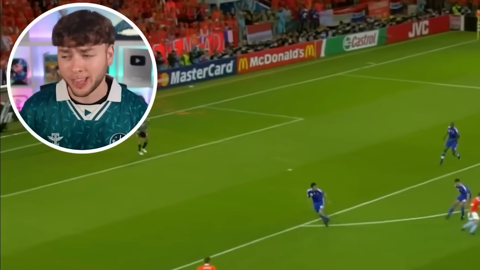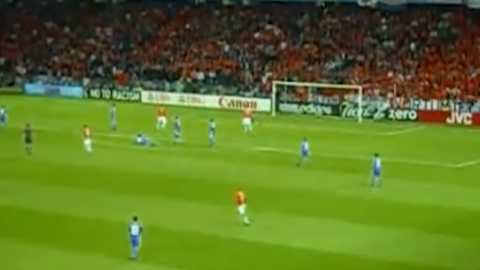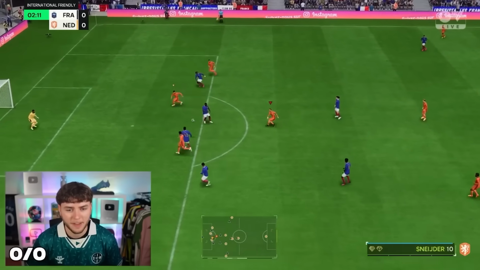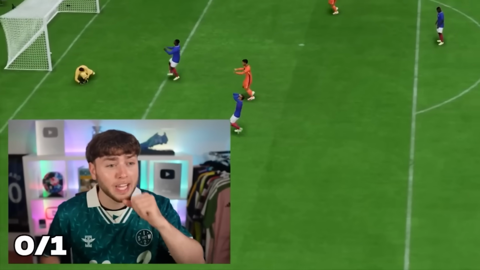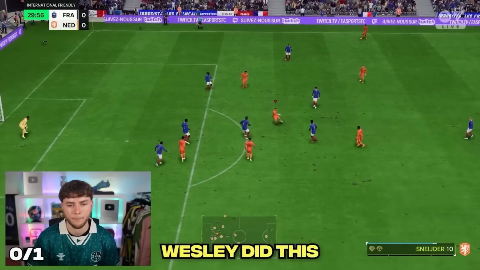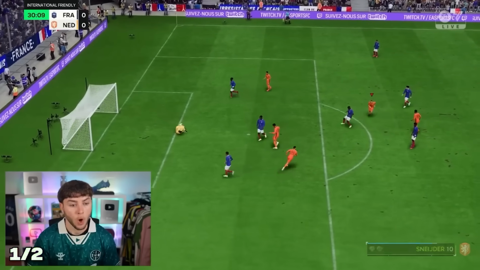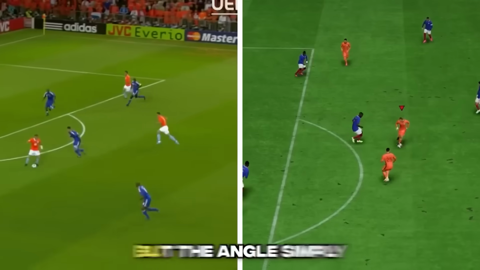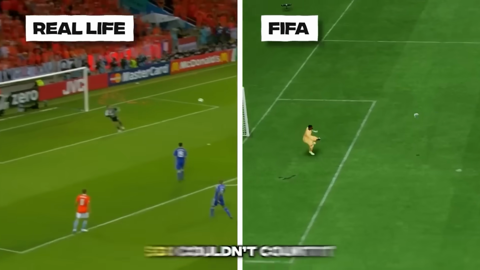Wesley Sneijder scored this absolutely incredible goal. Wesley's about here. Turns to defender. Finesses top left. Oh my god! It's not the right goal because he's hit that with his weak foot. But wow, what a first attempt. But on our second attempt, Wesley did this. Yes! That might be the one. I don't know if the angle's right, but the angle simply wasn't the same, so I couldn't count it.